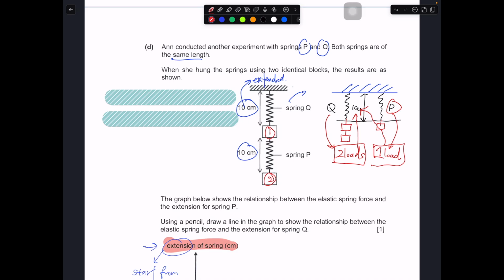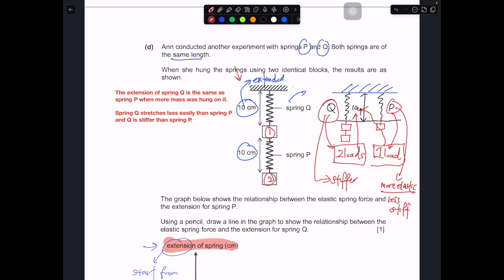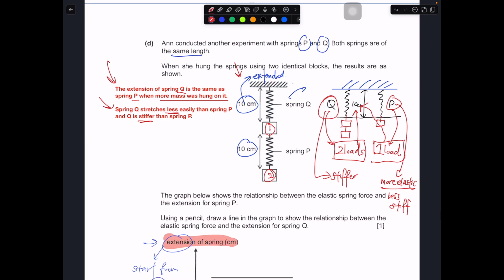So in this case, P is the more elastic one. More elastic, so it's more stretchy, or you can say less stiff. Then Q must be the one that is stiffer. These are the information you can get from this diagram alone. So the main idea is the extension of Q is the same as P when more mass was hung on it. So Q stretches less easily, so Q is stiffer, so it's harder to stretch. Now we already know this information, it is easier for us to put it on the graph.